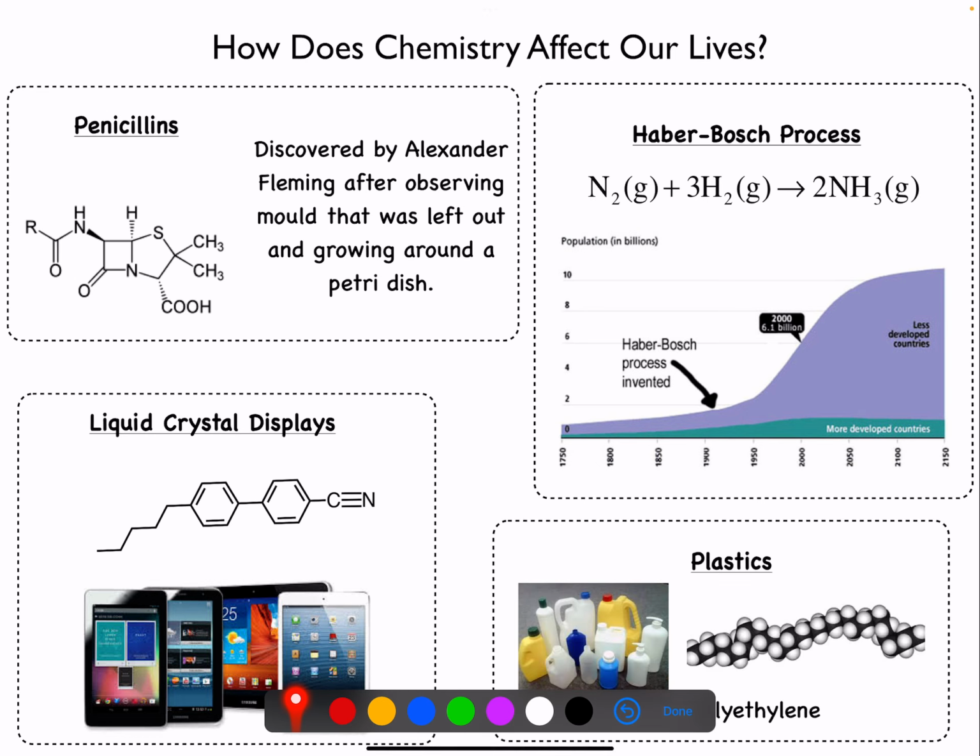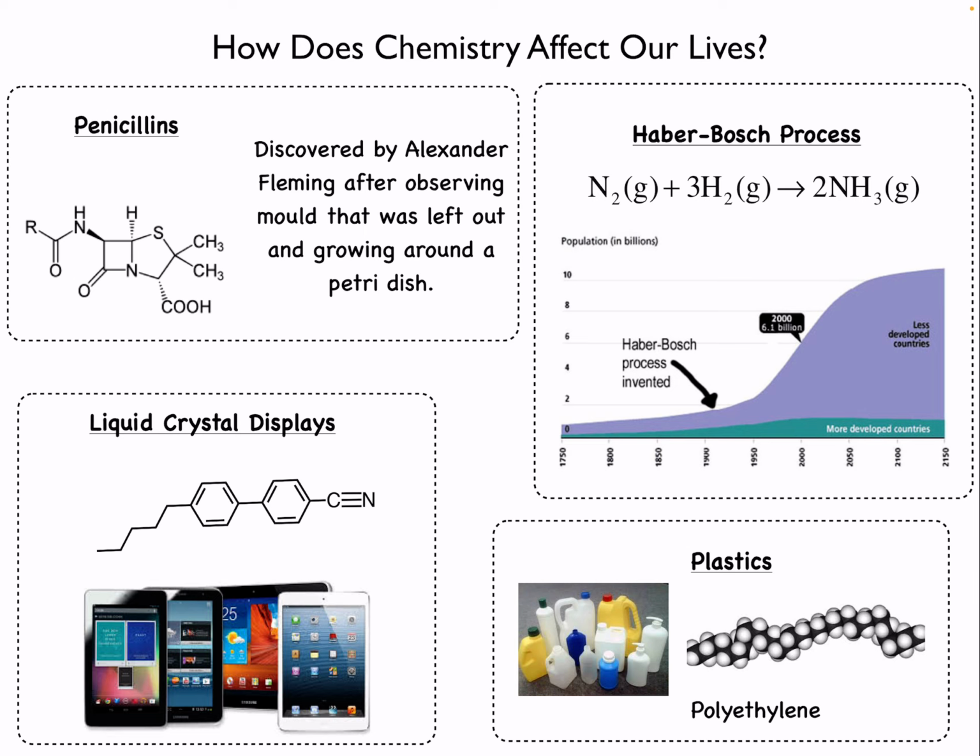We can also think about plastics. Our world is touched by plastics everywhere, whether we want it to be or not. Things like polyethylene, polypropylene, polystyrene, all of these are large macromolecules developed by chemists for their specific properties, and then we use them every day. This is just a few of the ways, and there are many more, where chemistry is influencing our world all around us.